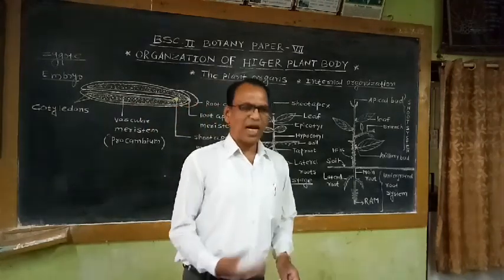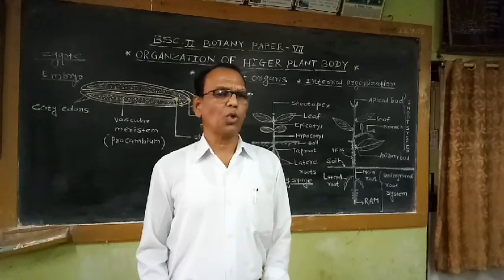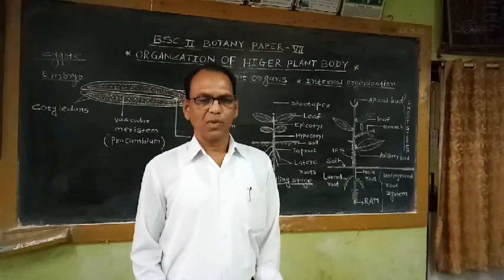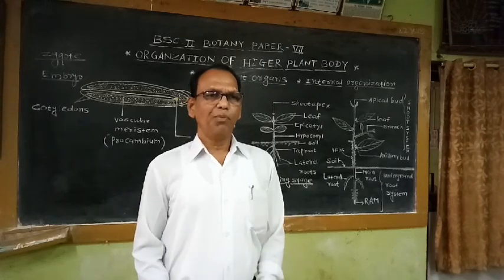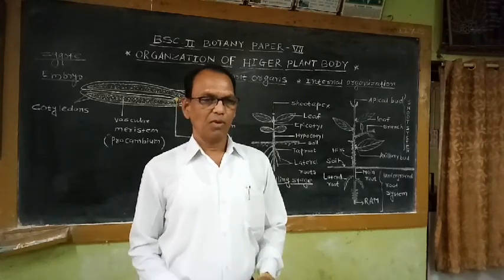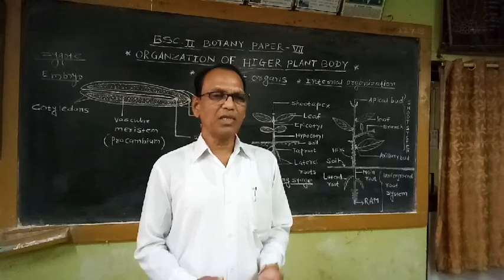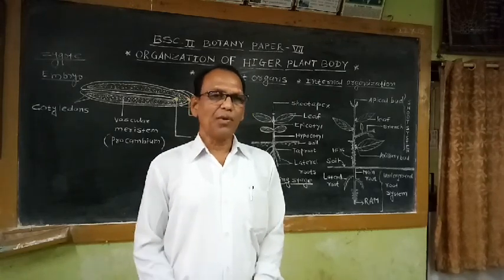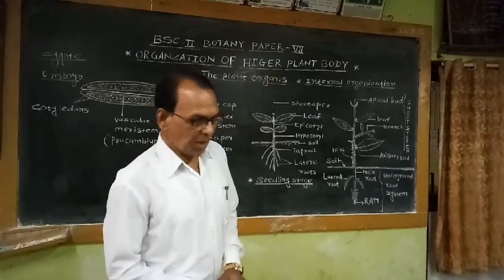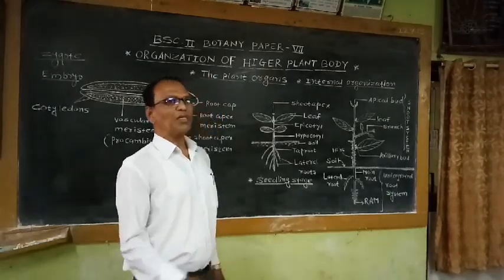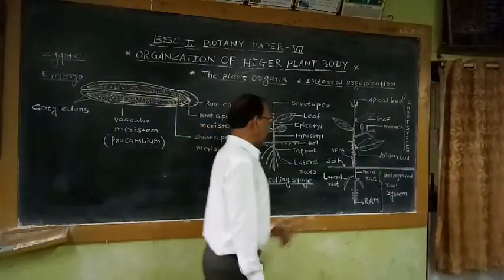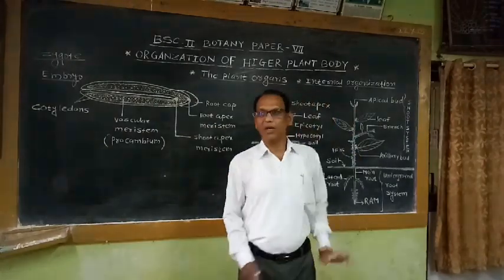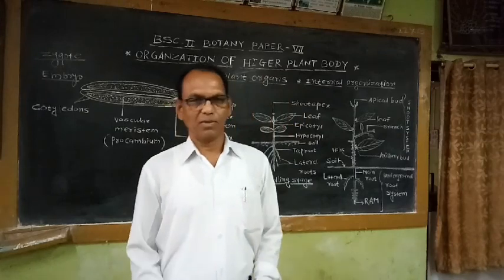The starting period of reproductive growth is different in different plants. For example, if the plant is annual, in the first few months, 5, 6, 7 months, vegetative growth takes place. Afterwards, reproductive growth begins. So what happens in reproductive growth? During reproductive growth, the axillary buds or terminal buds are converted into flowers.